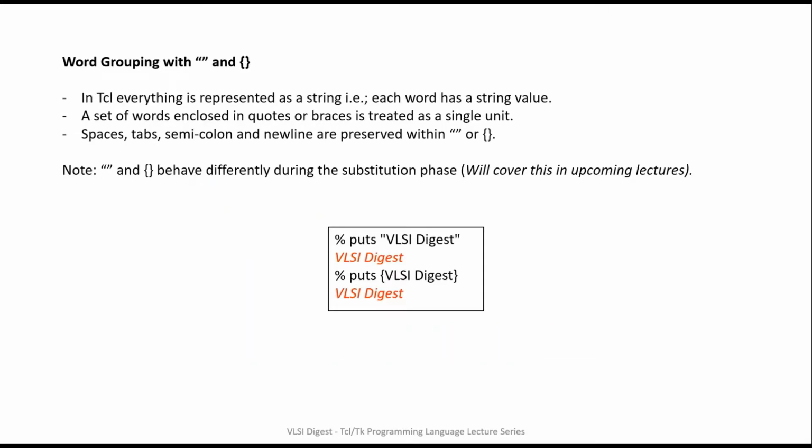Everything in Tcl is represented as a string. As we saw, a command is composed of a group of words and each of these words has a string value. We use double quotes or curly braces for grouping words together so that the Tcl interpreter treats that string as a single unit. Braces and quotes also preserve spaces, tabs, and new lines between words.